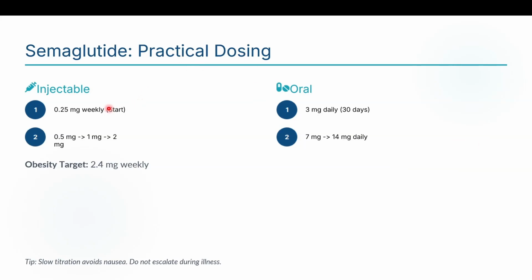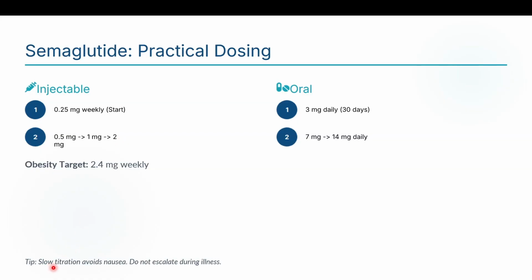Semaglutide practical dosing worldwide. It is preferred to start at 0.25 milligram weekly and titrate to 0.5 to 1 milligram, then to 2 milligram. The obesity target is 2.4 milligram weekly. This should be increased gradually, with 0.25 milligram weekly for up to 4 weeks initially, then to 0.5, then to 1 milligram, then to 2 milligram as tolerated.